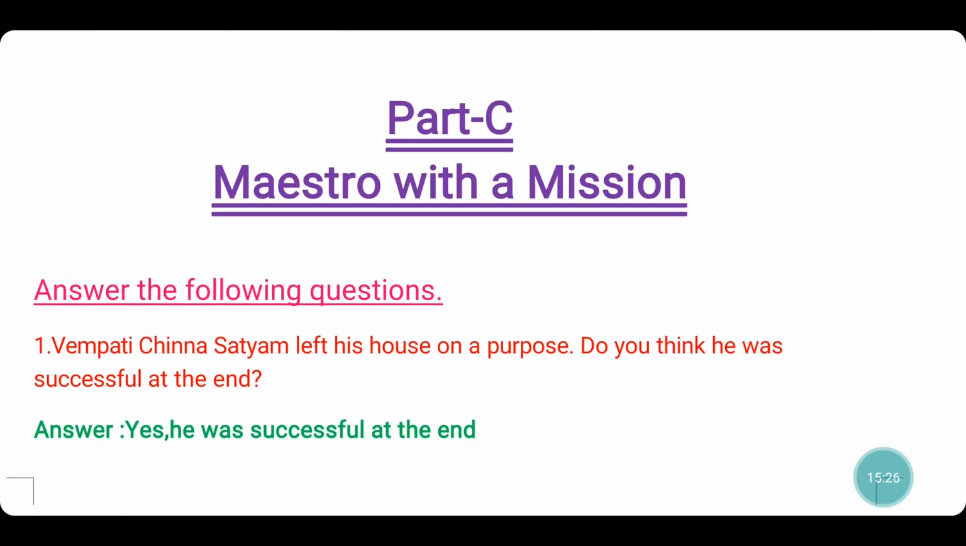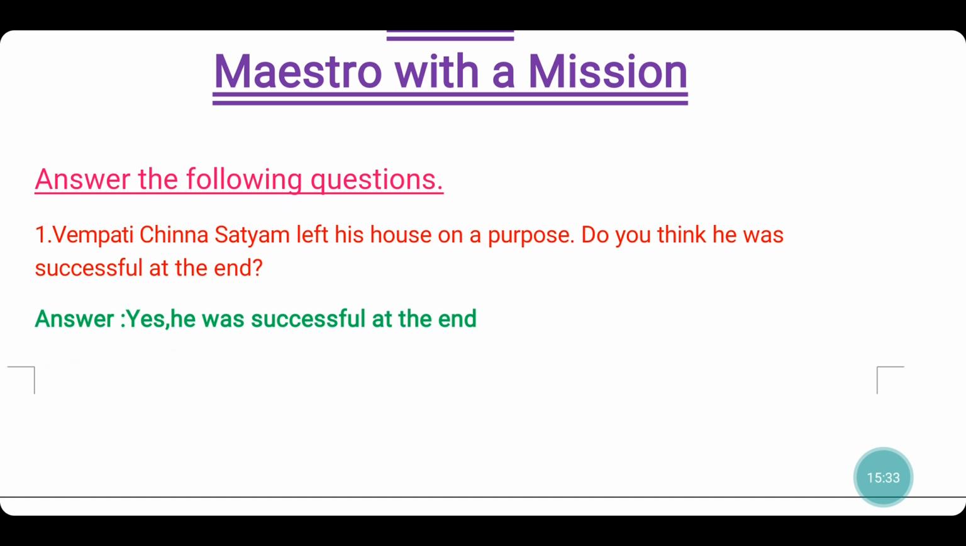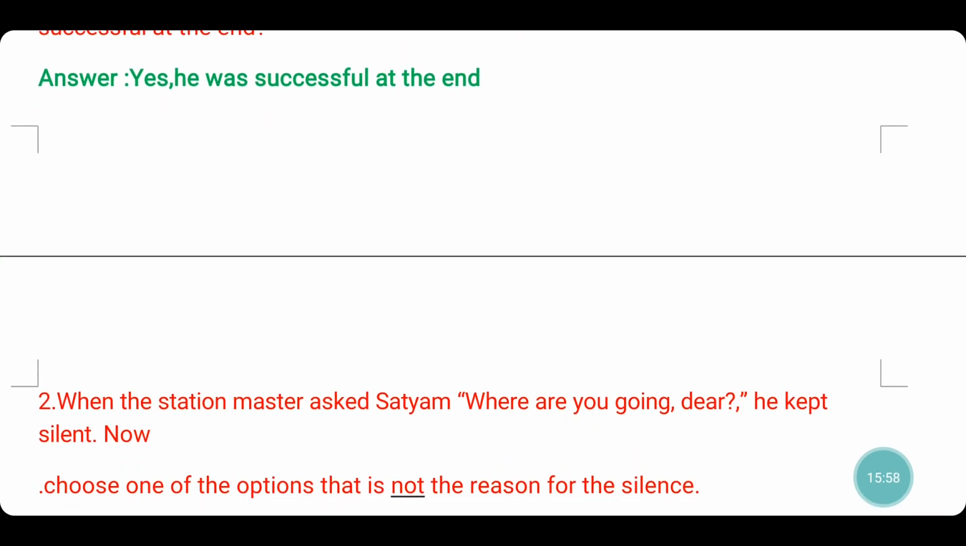On to part C. Maestro with a mission. The first question. Vempati Chinnasatyam left his house on a purpose. Do you think he was successful at the end? Yeah, we know Vempati Chinnasatyam left his house to elevate Kuchipudi to a higher level, to make it a great dance, make it known to the whole world. Was he successful? Yes, he was successful at the end.